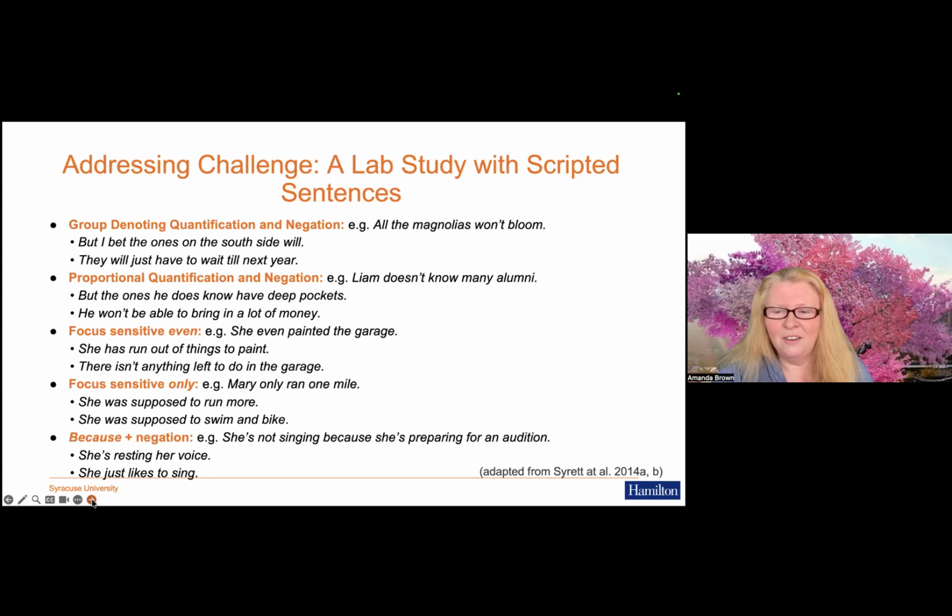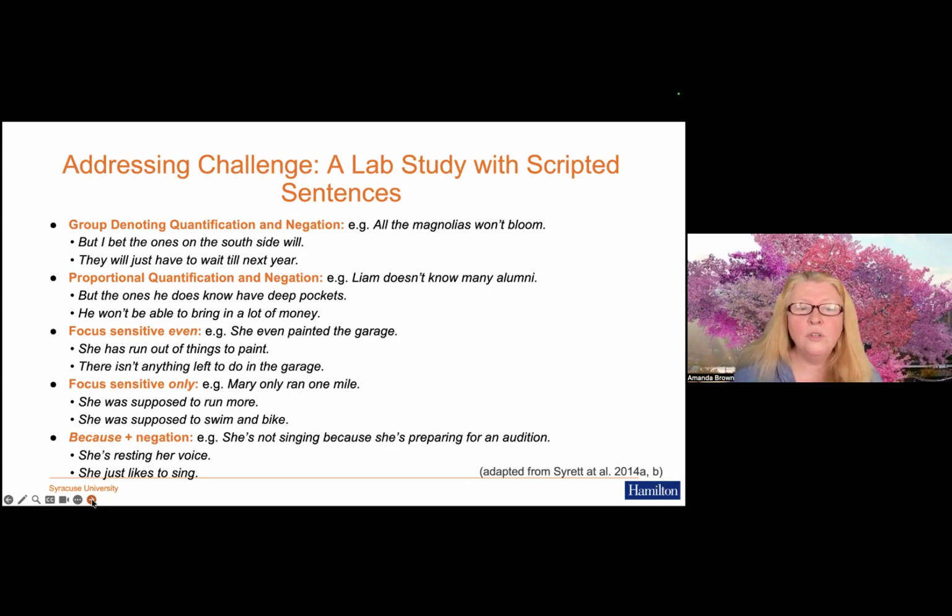That sounds fair enough. And here we have some wonderful stimuli that were put together by Surratt and colleagues for their comprehension and production study. You can see the first sentence, all the magnolias won't bloom, which we've just seen. And the two following sentences after each type of ambiguity are disambiguating sentences. So you can have all the magnolias won't bloom, which could be followed by, but I bet the ones on the south side will, or they'll just have to wait until next year. And these indicate two different meanings.